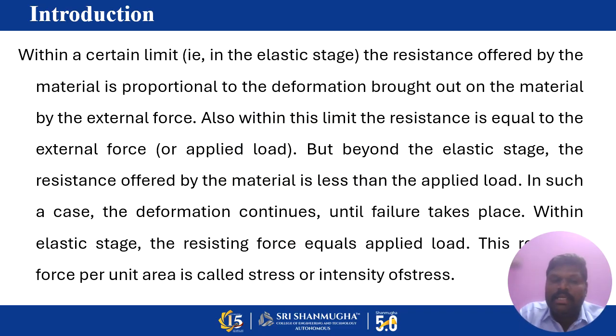This resistance force per unit area of the material or object is called stress, or intensity of stress. It is denoted by the symbol sigma. The unit of stress is Newton per meter square, or Newton per millimeter square.